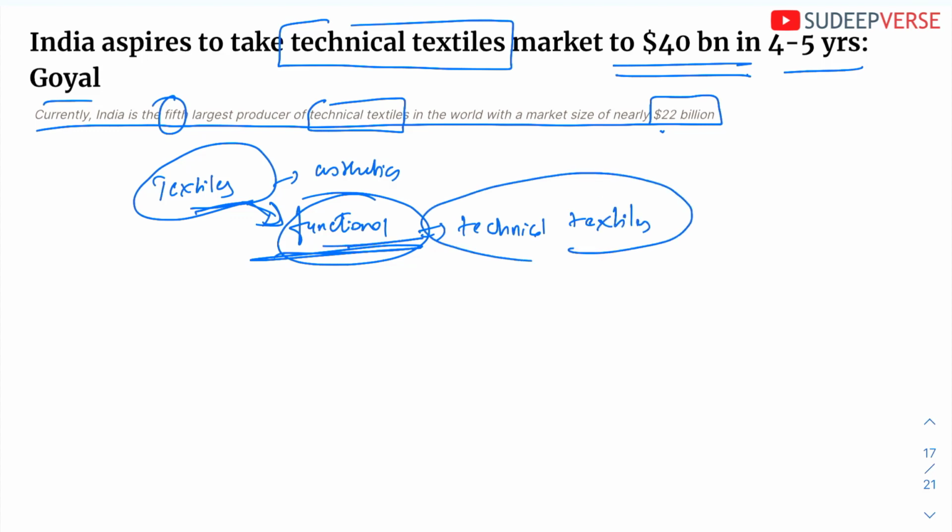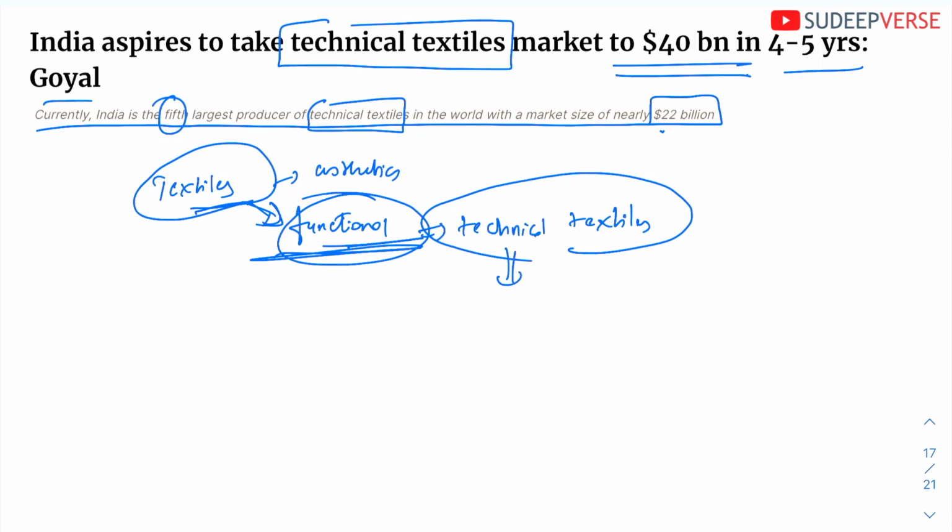Now what are technical textiles? See, textiles are of two types. One, it is used for aesthetics, and the second is it is used for functional purposes. Okay, when the textile is used purely for functional purposes, then this becomes technical textiles. It has nothing to do with aesthetics, it is purely to do with function. That is what technical textile is.